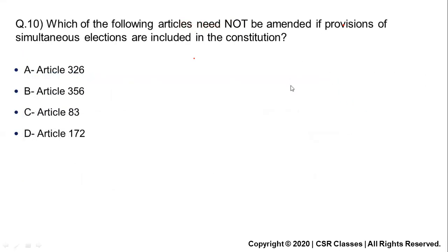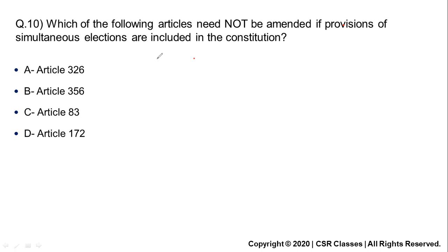Which of the following articles need not be amended if provisions of simultaneous elections are included in the constitution? Now, simultaneous election is a very hot topic. In mains also you can get a question on One Country, One Election. The ruling party is supporting this.